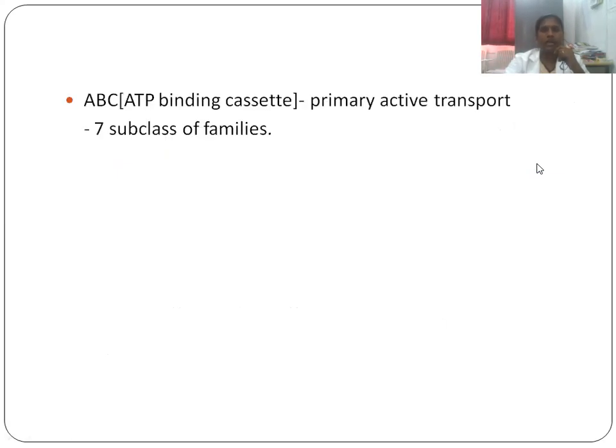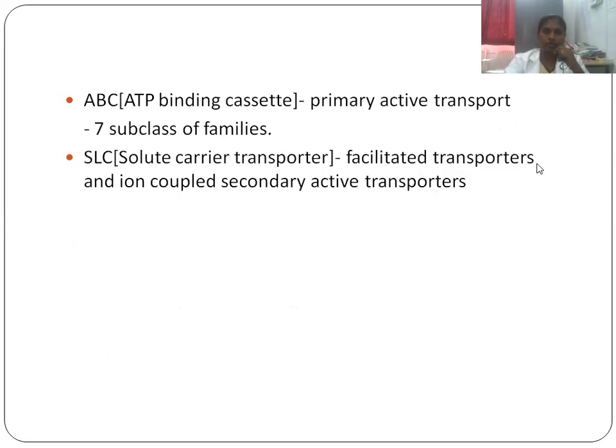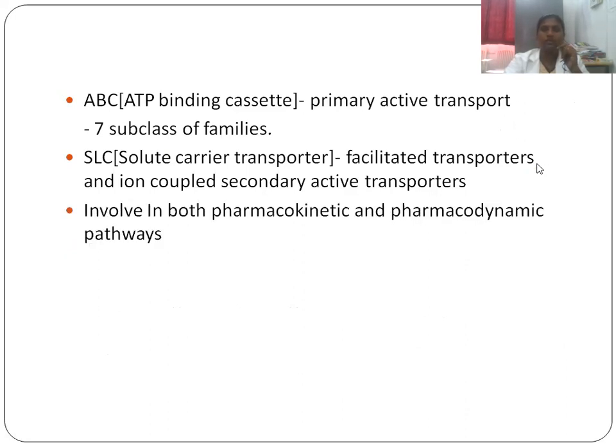So we have ABC, which stands for ATP binding cassette. We call it a primary active transporter. We have seven subclass families. And SLC is otherwise called the solute carrier transporter, which includes facilitated transporters and ion coupled secondary active transporters. So these transporters are involved in both pharmacokinetic and pharmacodynamic pathways.